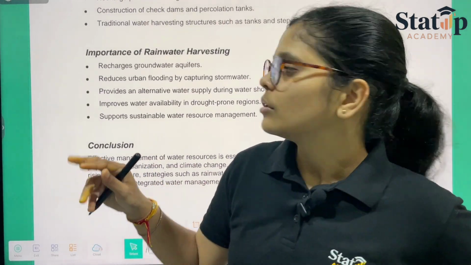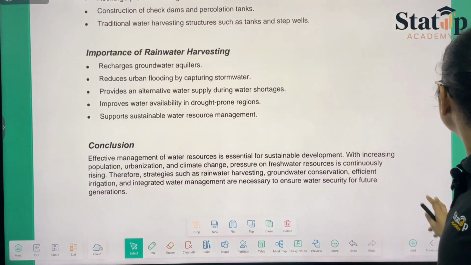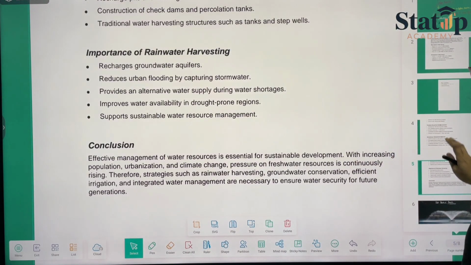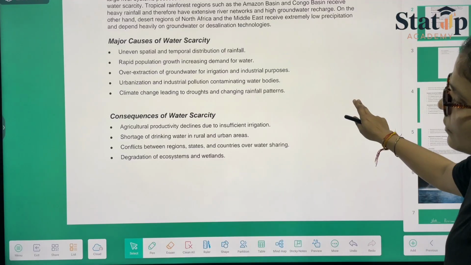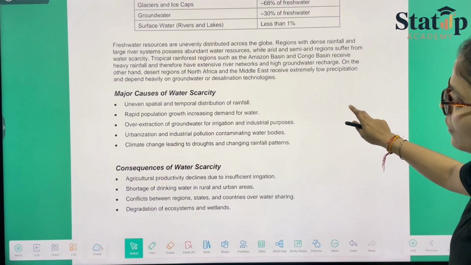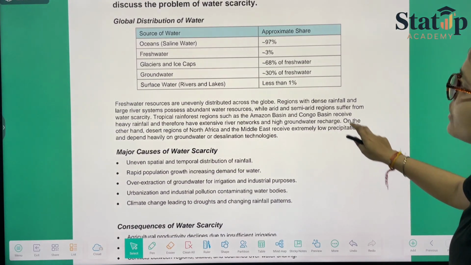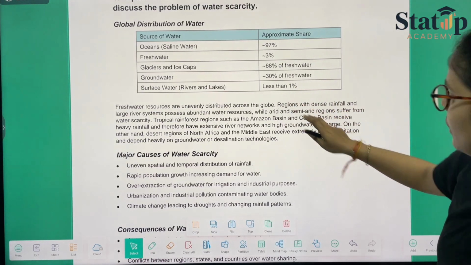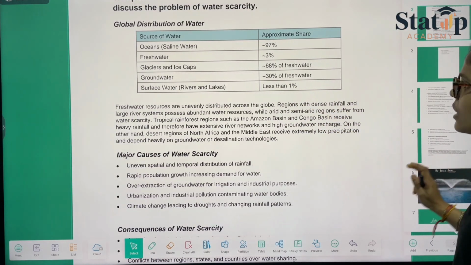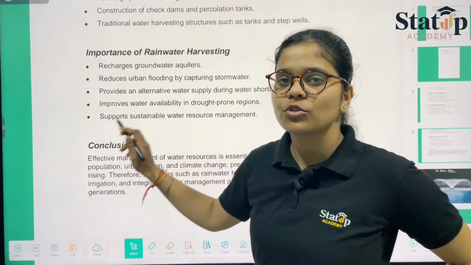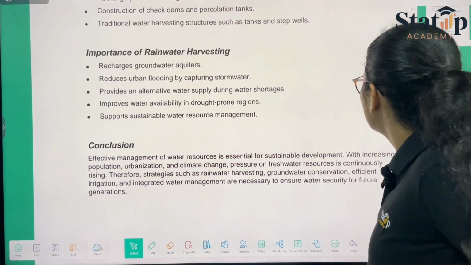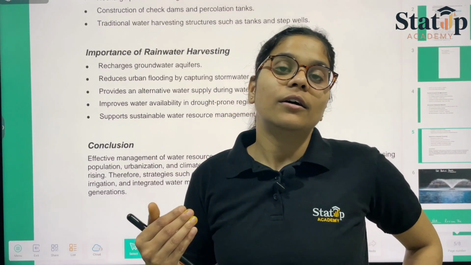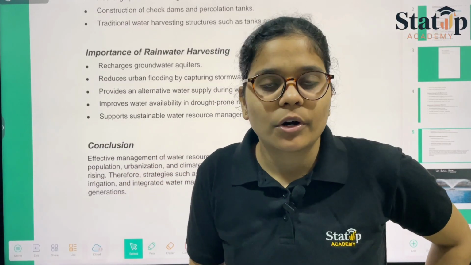So in conclusion, what you can write is that table, where is it, here. Ha, this table could be mentioned in this answer of yours as the conclusion. So in place of that, or along with this, you can mention that table, because that basically explains the importance of rainwater harvesting.